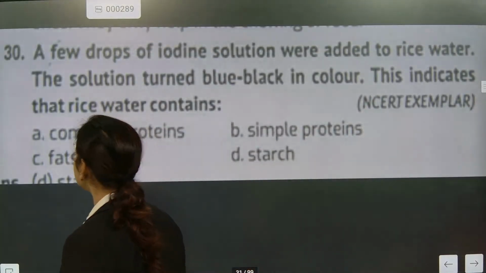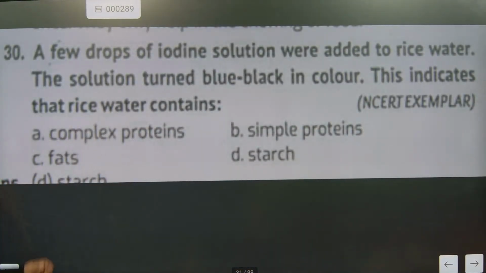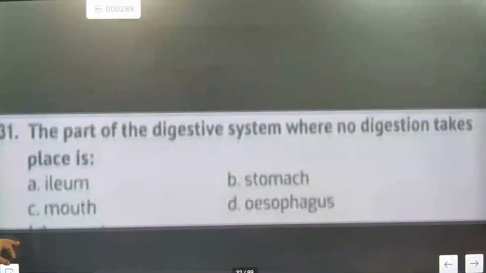A is our correct answer. This is B already written. A few drops of iodine solution were added to rice water. The solution turned blue-black in color. This indicates the rice water has starch. So now we will go for this one.